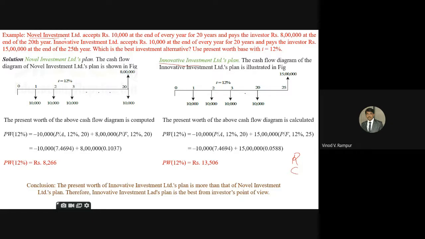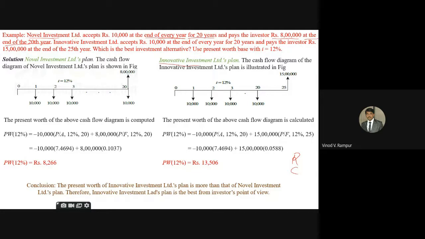Novel Investment Limited accepts rupees 10,000 at the end of every year. Remember this word. At the end of every year, 10,000 they are accepting for 20 years and pays the investor rupees 8 lakh at the end of the 20th year.